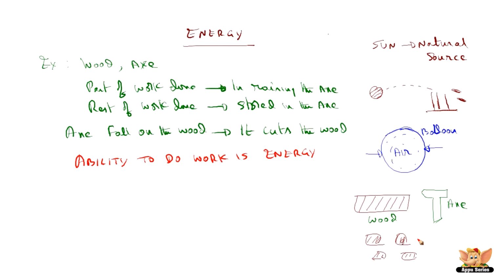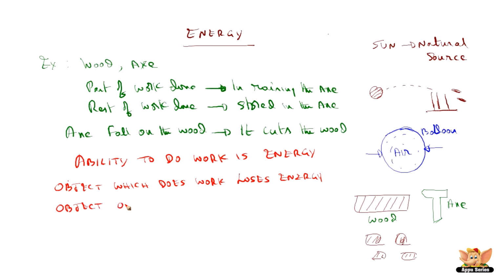So we say the object which does work, in this case the axe, loses energy because it has done the work. An object which does work loses energy. In this case, the axe which has done the work of cutting the wood lost energy.